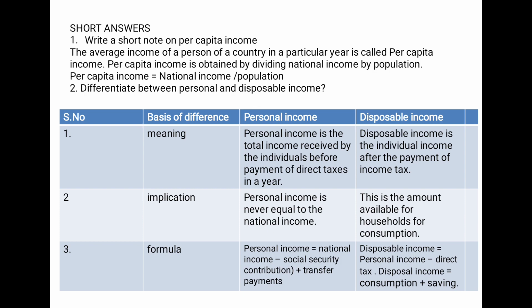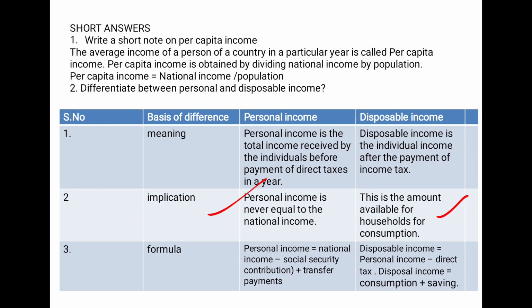So what is personal income? Personal income is the total income received by the individual before he could pay the direct tax in a year. But what is disposable income? He has paid all the tax and the rest of the amount that he is going to get in hand. What is the payment that he is going to get after he pays the income tax? This is called as disposable income. Personal income is never equal to national income, and this is the amount available for households for consumption.